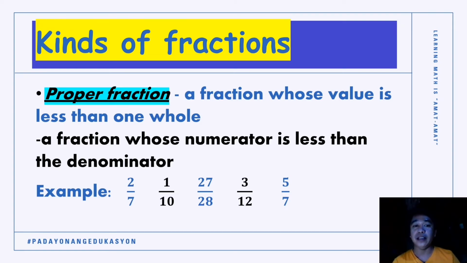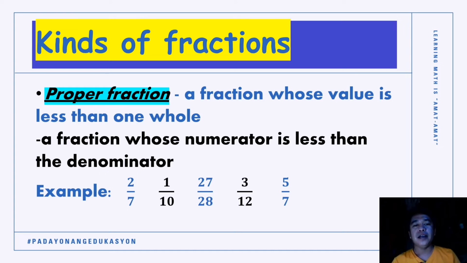Okay, so liwat din ang numerator sa ibabaw or the upper term and the denominator sa idalom. Look at our examples. So the first example there is, we read this as 2/7. 2 is our numerator and 7 is our denominator. Okay, our numerator is less than the denominator. Mas nubo ang 2 compared sa 7. Therefore, 2/7 is a proper fraction. And 2/7 is less than 1.